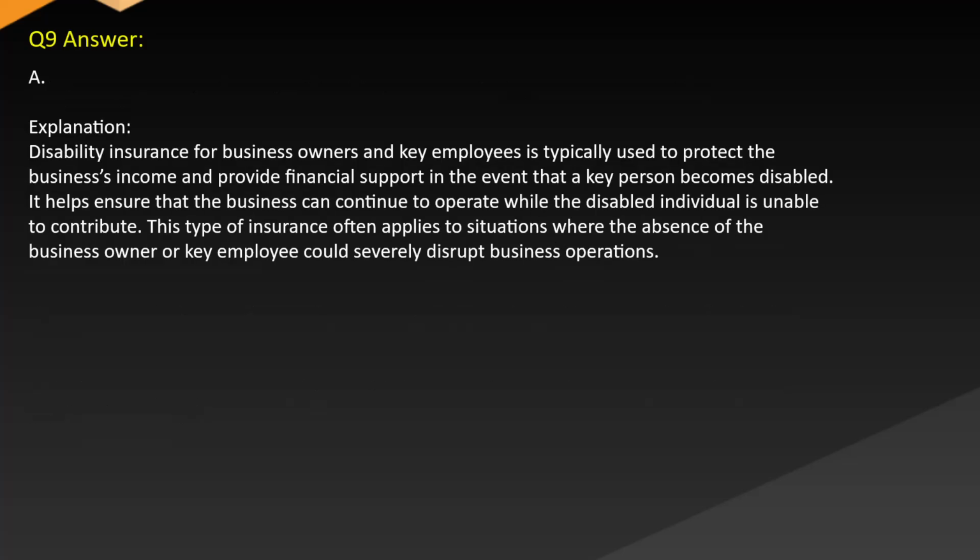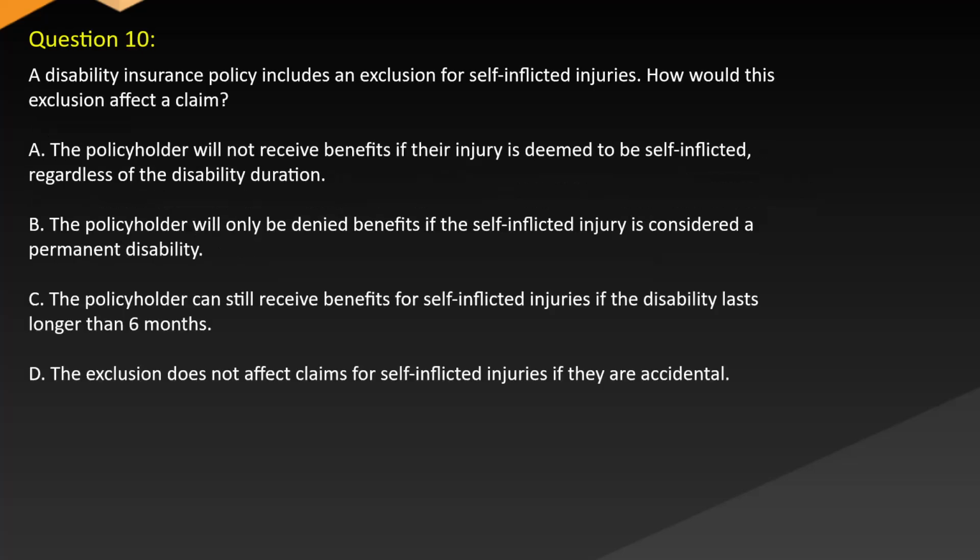Answer A. Explanation. Disability insurance for business owners and key employees is typically used to protect the business's income and provide financial support in the event that a key person becomes disabled. It helps ensure that the business can continue to operate while the disabled individual is unable to contribute. This type of insurance often applies to situations where the absence of the business owner or key employee could severely disrupt business operations.